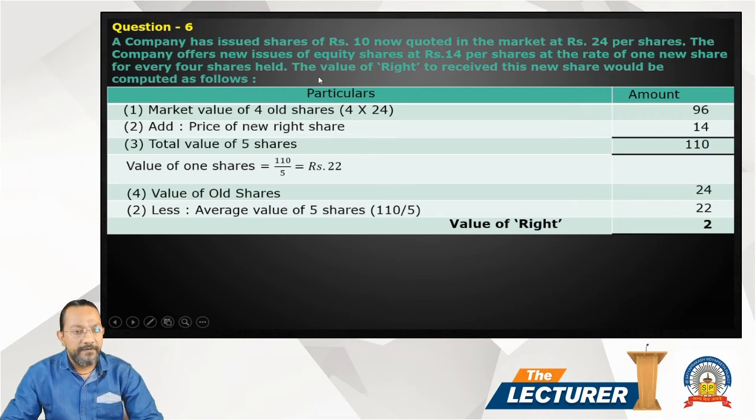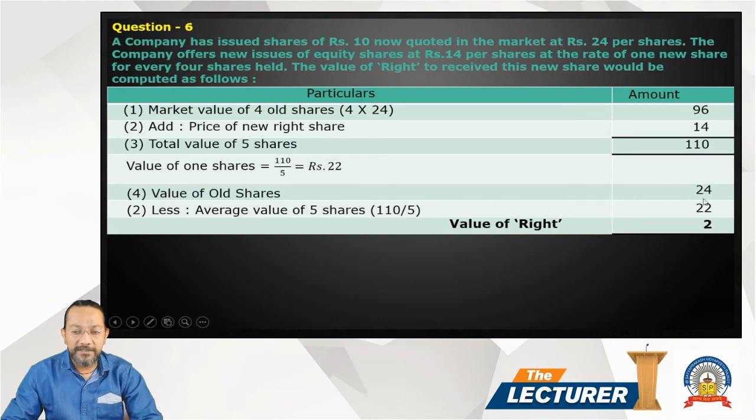Clear, friend? The value of rights to receive these new shares would be computed as follows. All these are the details given here. Market value of 4 old shares, 4 shares at market price 24. So 4 into 24, 96. Add the price of the new right share, 14. So the total value of 5 shares comes to 110. The value of 1 share is 110 divided by 5, 22.